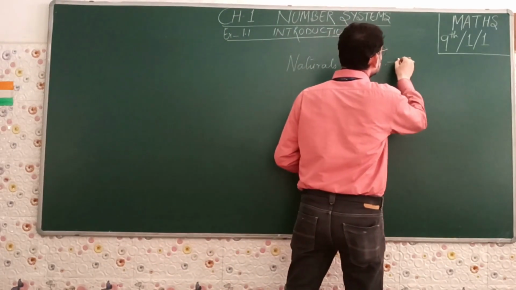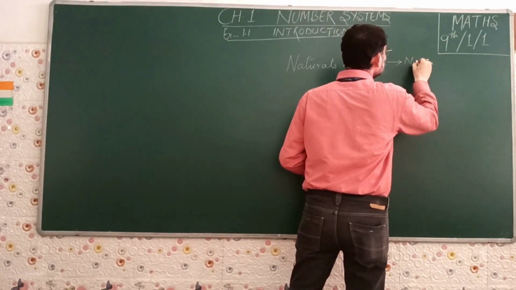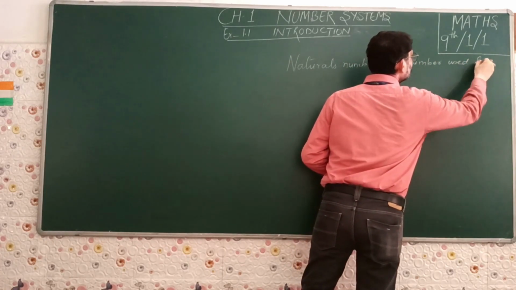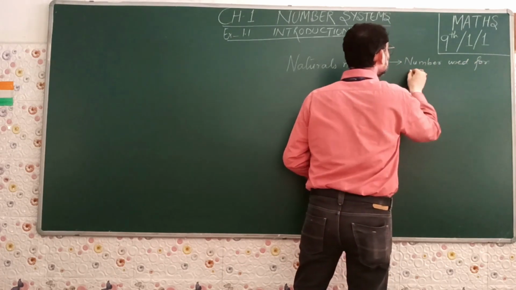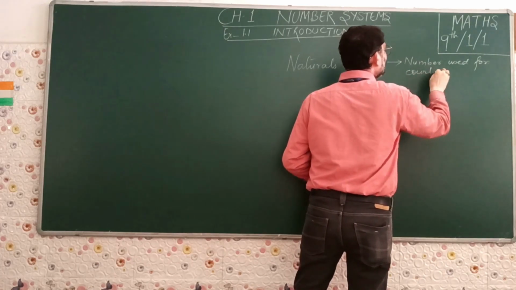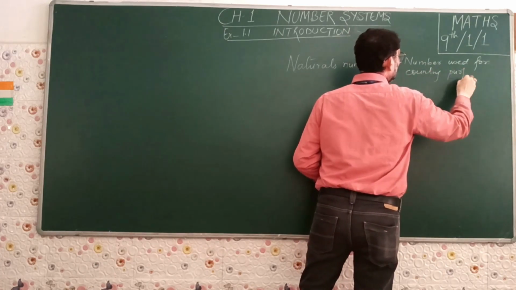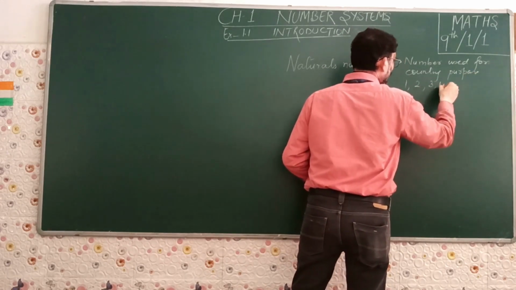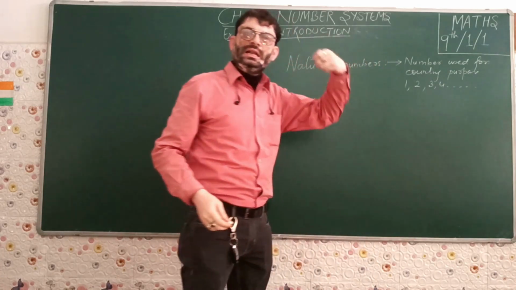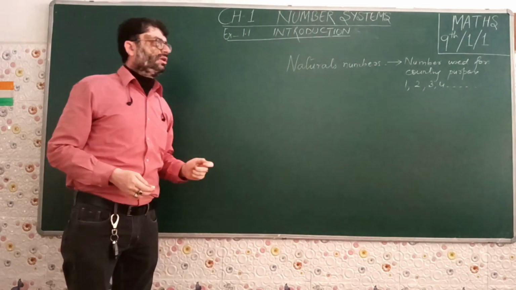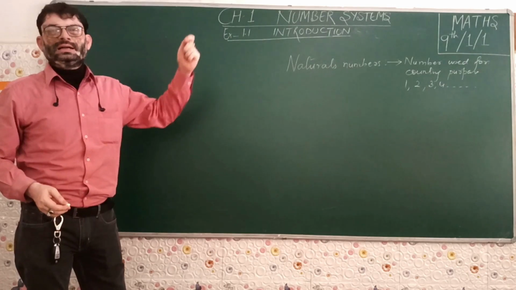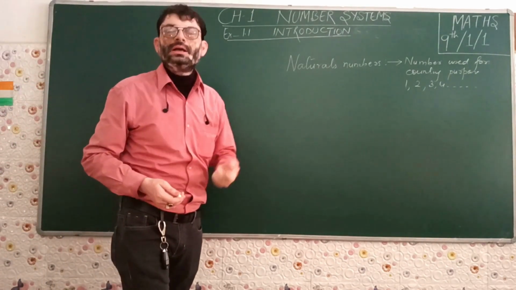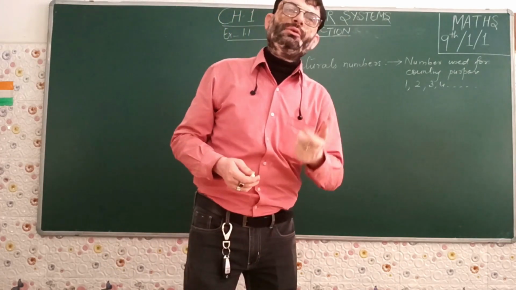So the definition can be written as: numbers used for counting purpose. And what were the numbers? 1, 2, 3, 4 and so on till infinity, never-ending numbers that are used for counting.